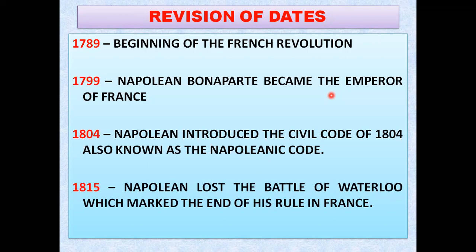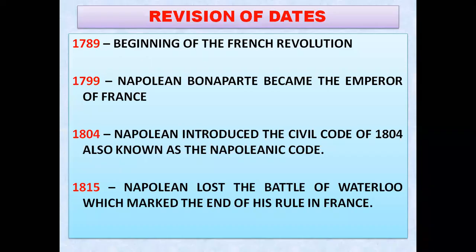And 1815. In 1815, Napoleon lost the Battle of Waterloo, which marked the end of his rule in France. That is in the year 1815, the end of the rule of Napoleon Bonaparte in France. We will go through the Battle of Waterloo in detail later on.